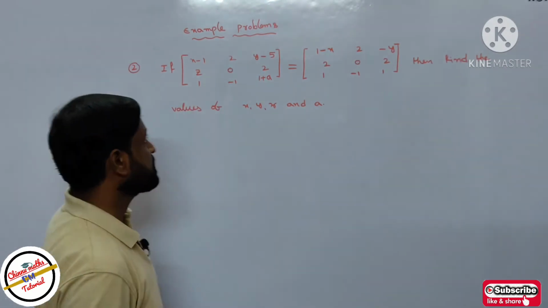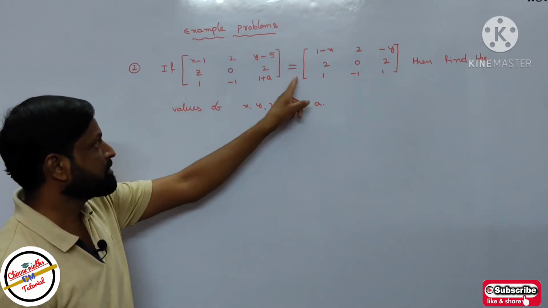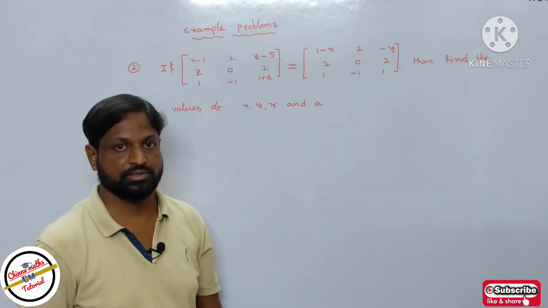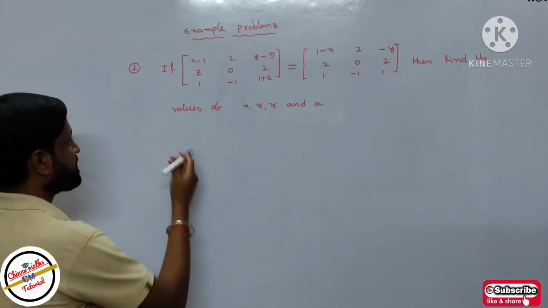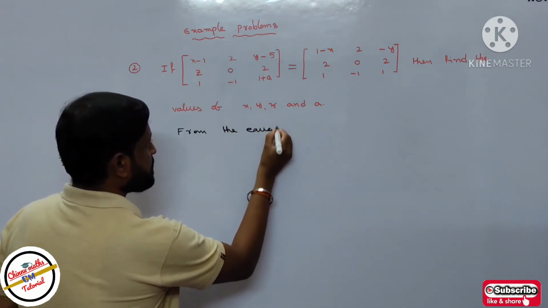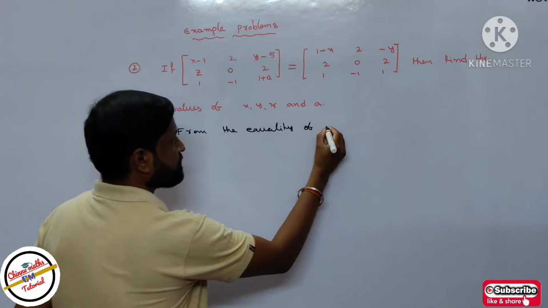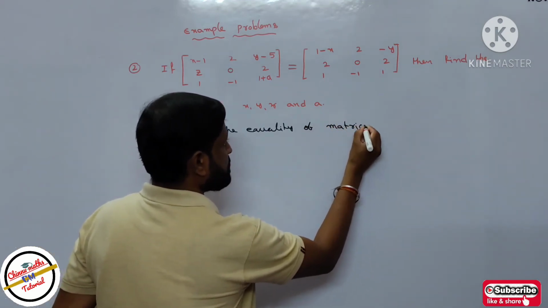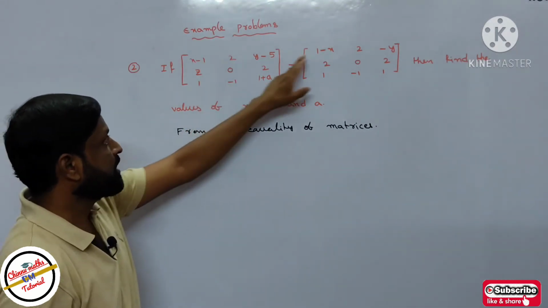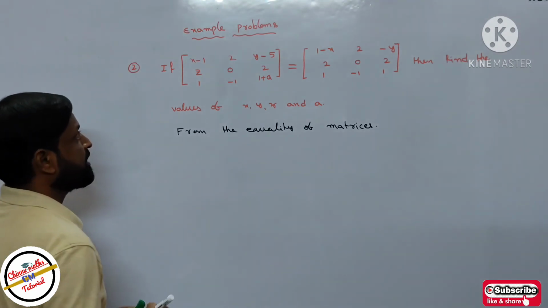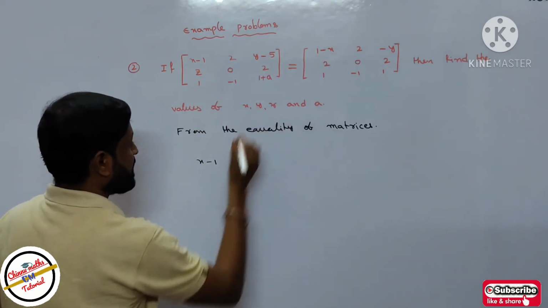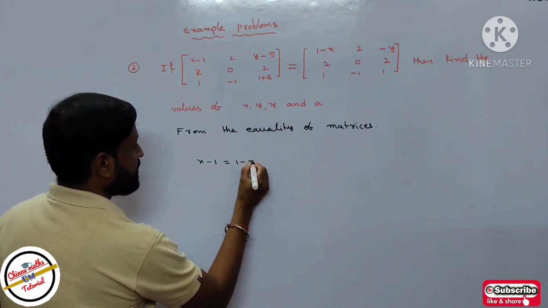Next we discuss example problems. Example problem 2: the given two matrices are equal, then find the values of x, y, z and a. We have already done this type of question in the exercise. So let's see, from the equality of matrices. What is the equality of matrices? The equality of matrices says that the corresponding elements are equal. So what is the corresponding element of x minus 1? It is equivalent to 1 minus x. It is equal to 1 minus x.